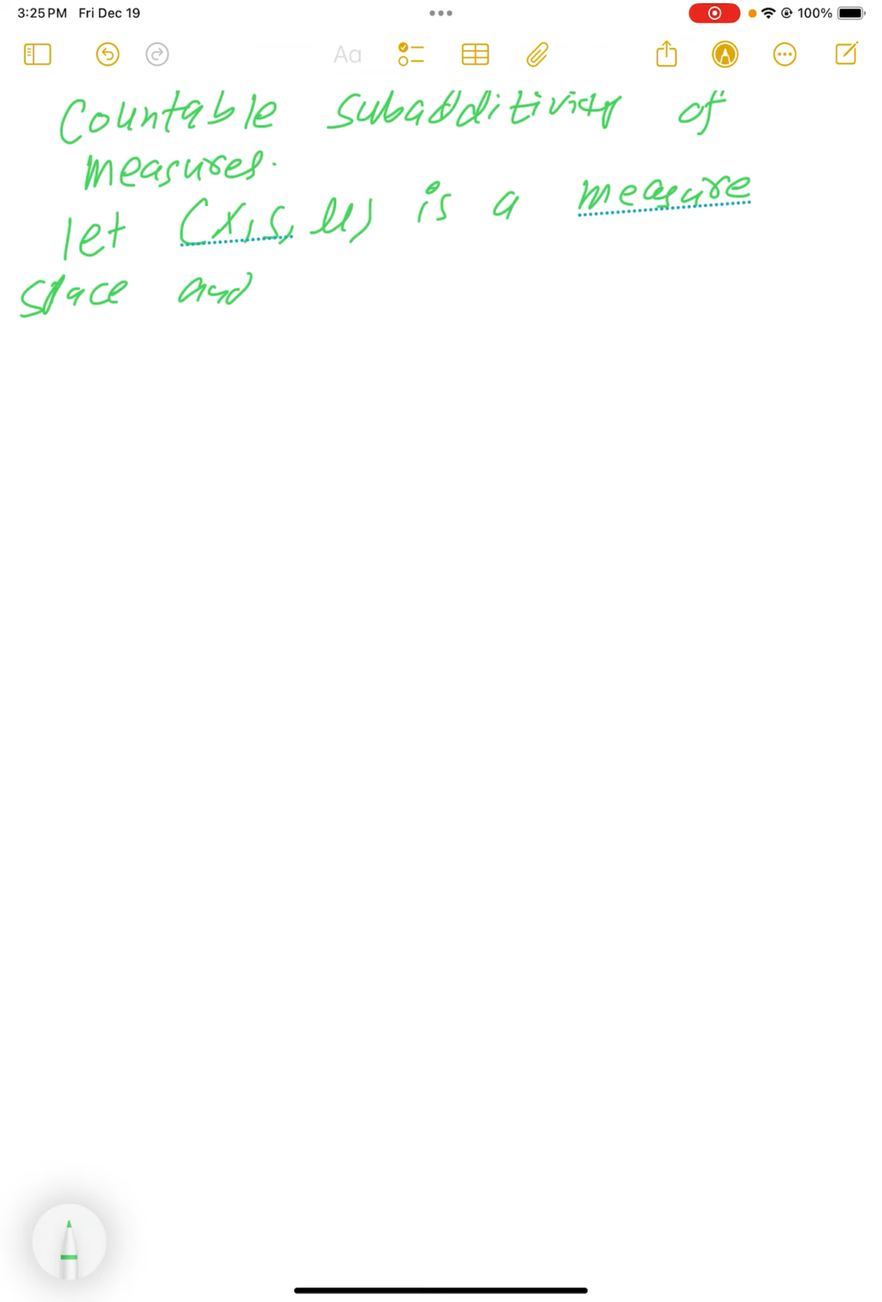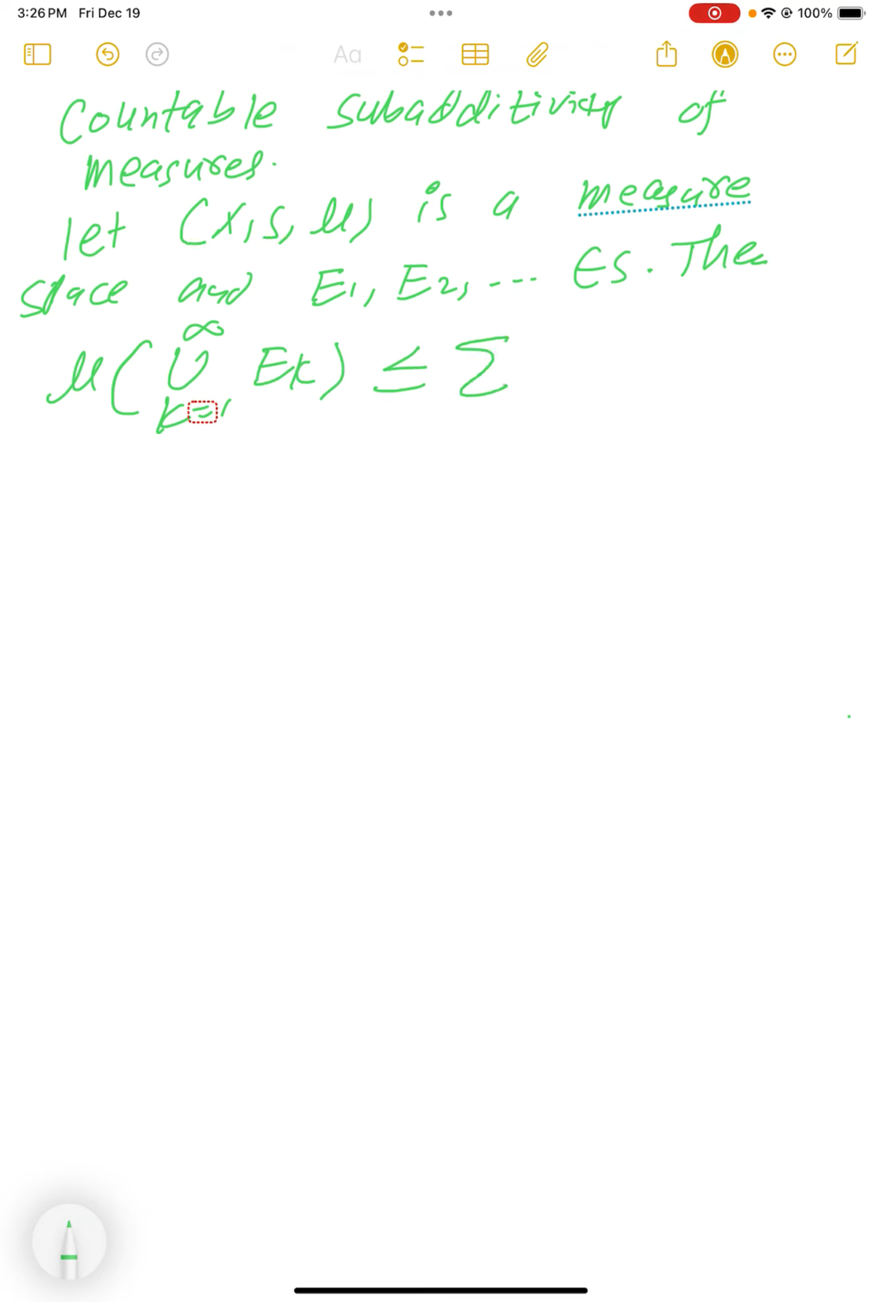and E1, E2, and so on, a sequence of sets in the sigma algebra. Then the measure of the union of E_k, k equals 1 up to infinity, is less than or equal to the sum over k equals 1 up to infinity of the measure of E_k. So in the second property of the definition of measure, we have equality if we have pairwise disjoint sets.